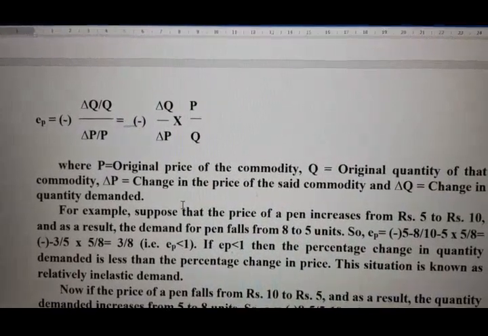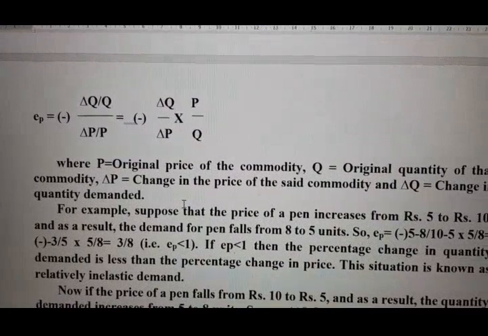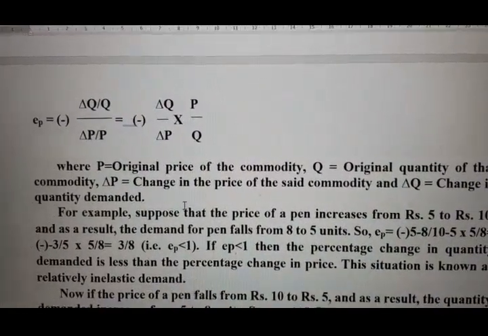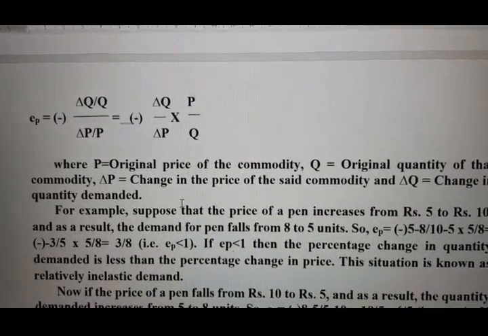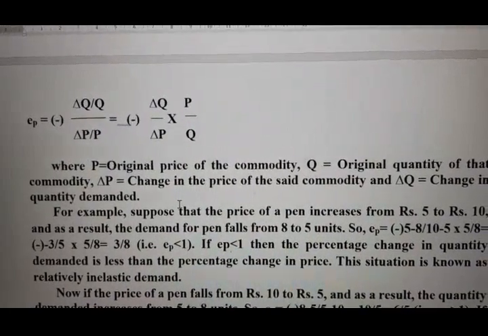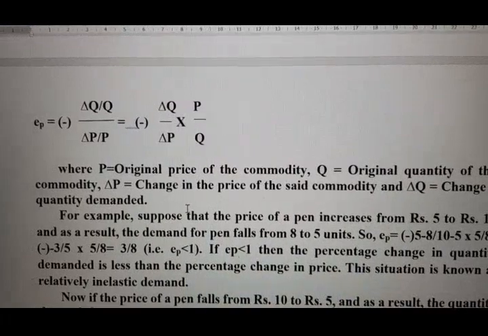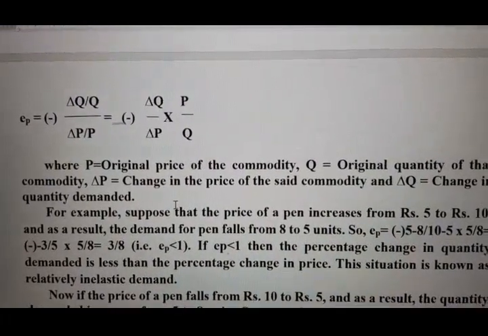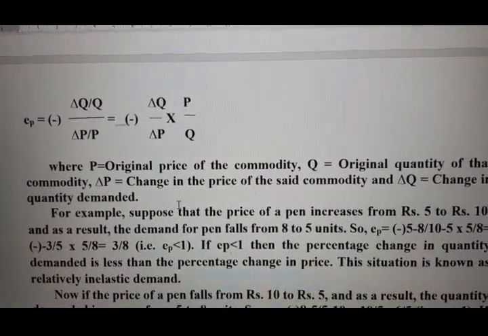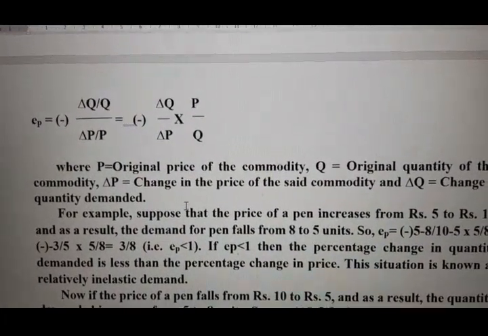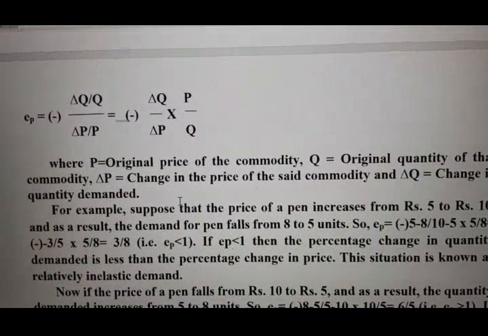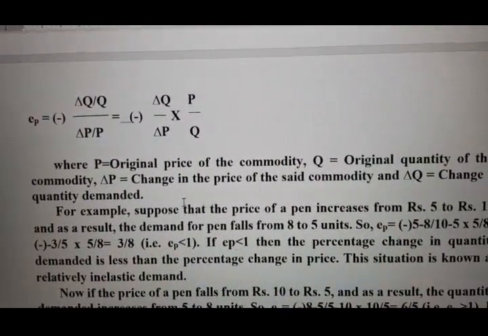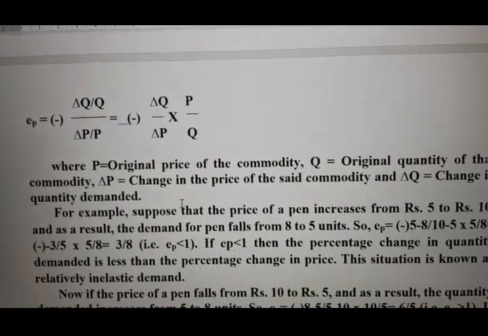So rice is our essential product, and for this product the demand is relatively inelastic. If there is a 1% increase in the price of rice, demand will fall, but by less than 1%. Similarly, consider a very small thing, salt. Can you take your food without salt? Definitely not. If there is a 1% increase in the price of salt, can you stop taking salt?